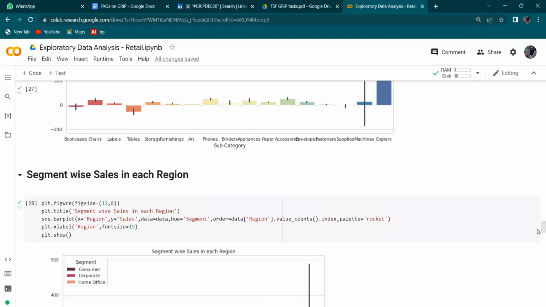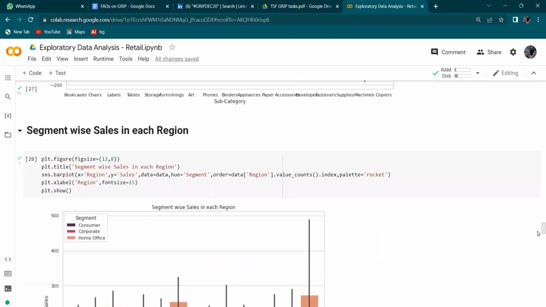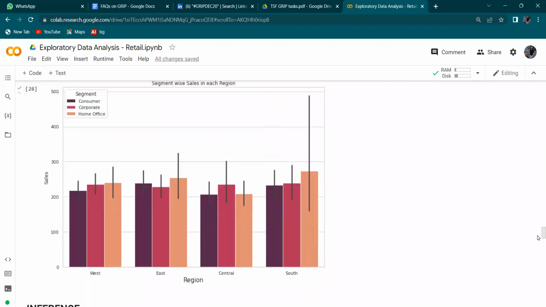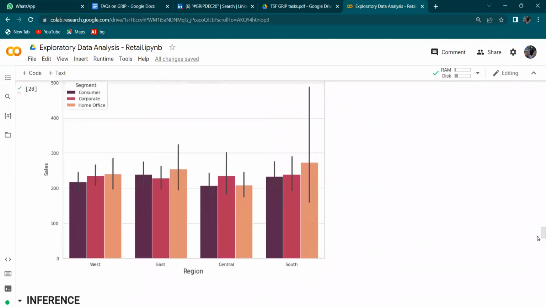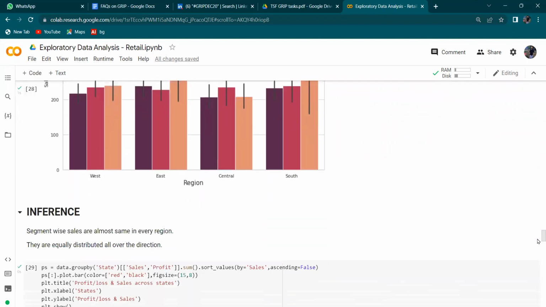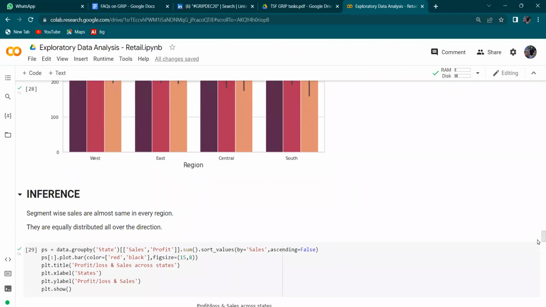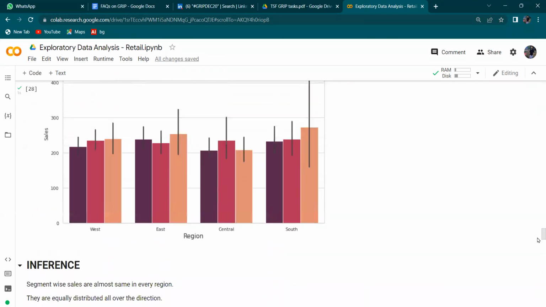Now, segment-wise sales in each region. We have plotted a bar plot for that. So we can say that the segment-wise sales are almost the same in every region. They are equally distributed.